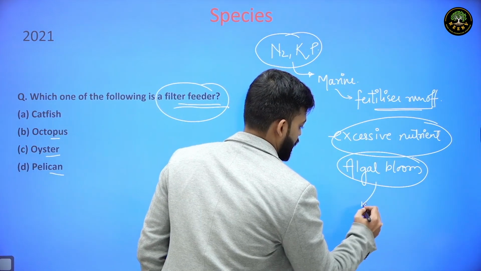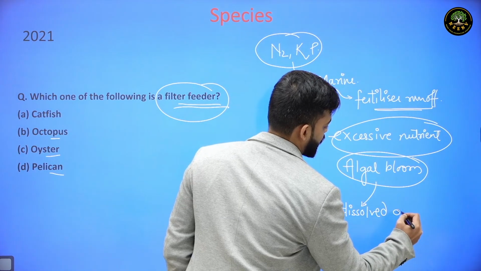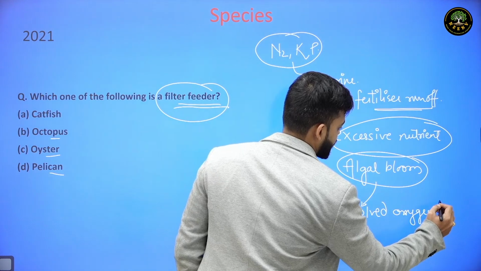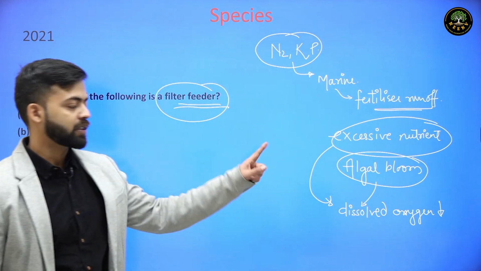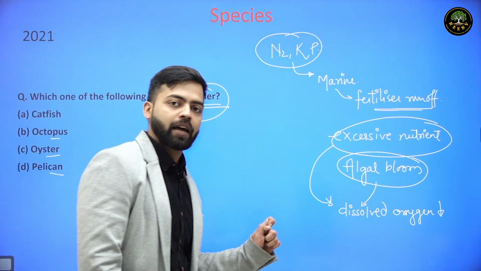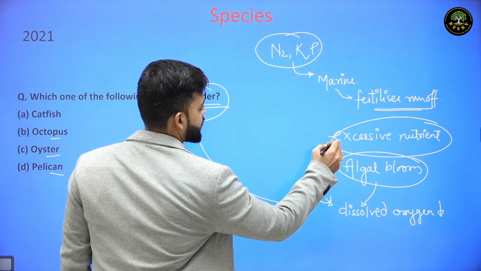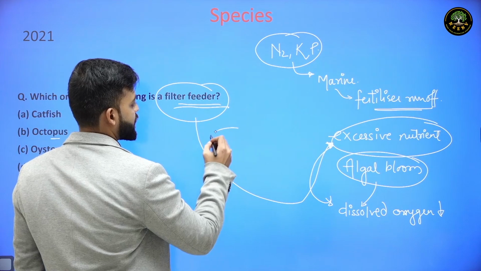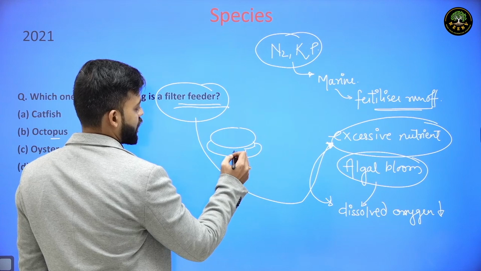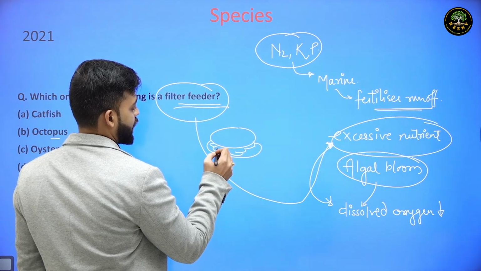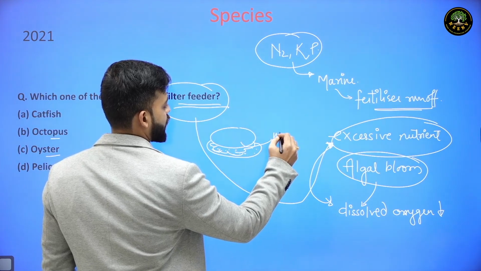So dissolved oxygen will decline because of this excessive nutrient. In this scenario, these filter feeders take out this excessive nutrient. So if we see, oyster has shells, they basically conserve these nutrients into their shells.